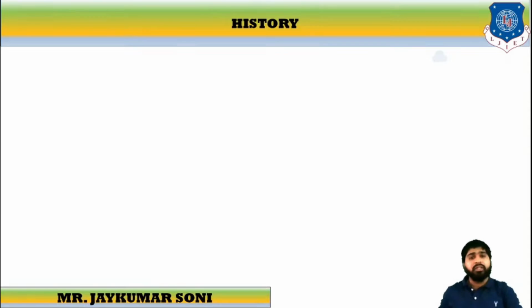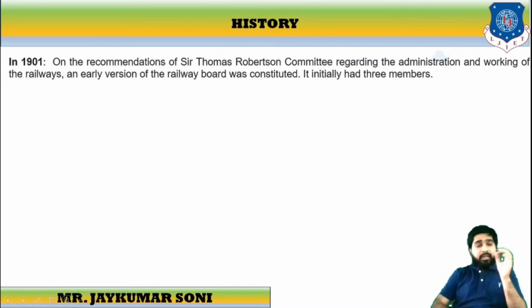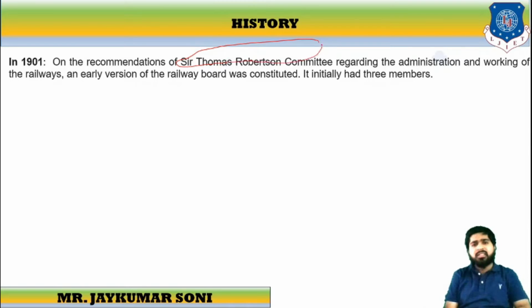Now let us learn about the history. In 1901, on the recommendations of the Sir Thomas Robertson Committee, these are the details for your information. You do not need to mark up.